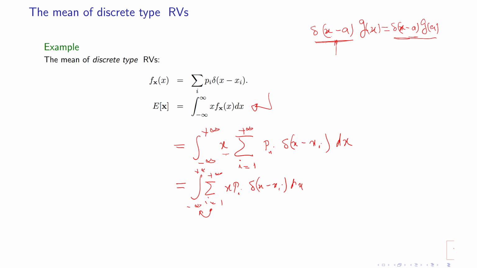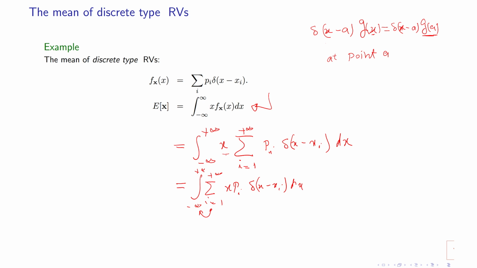So the only location where both sides of this equality are non-zero is at point a. At point a, both sides of this equality, if you put x equal to a, I get exactly a replica of that. And if x is not equal to a, both sides are 0. So this equality holds.